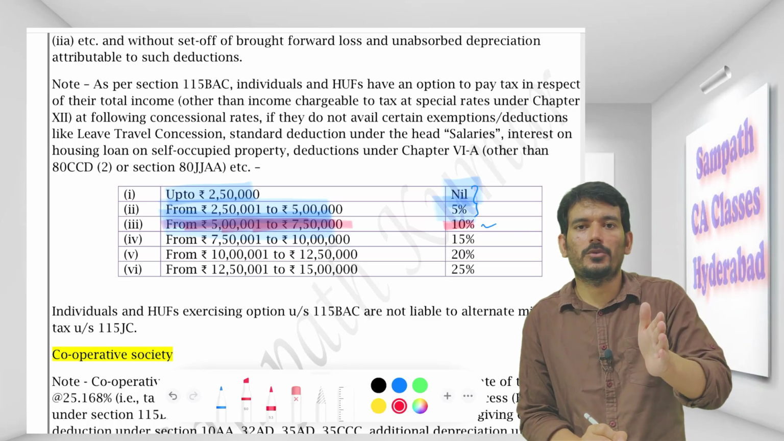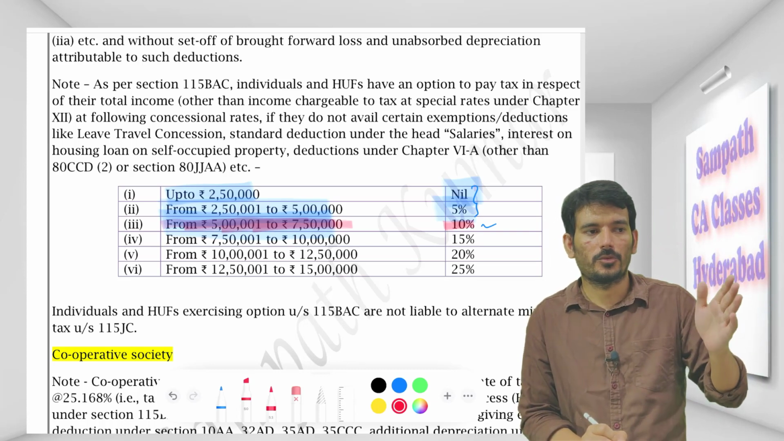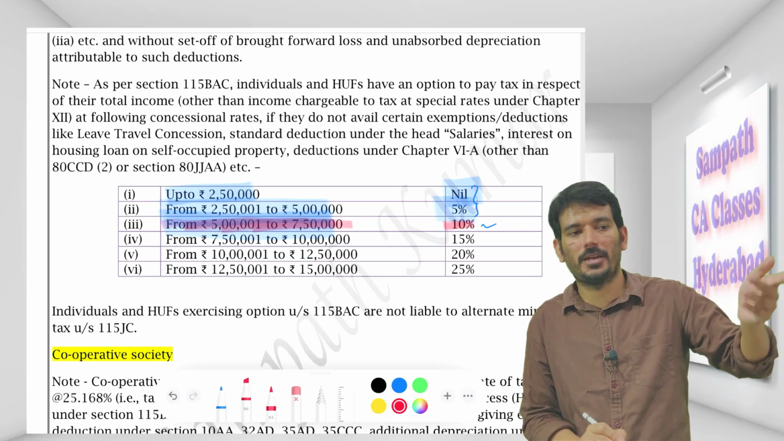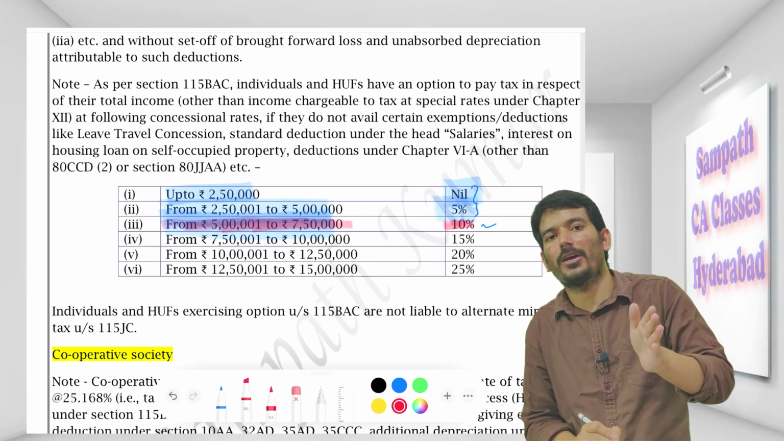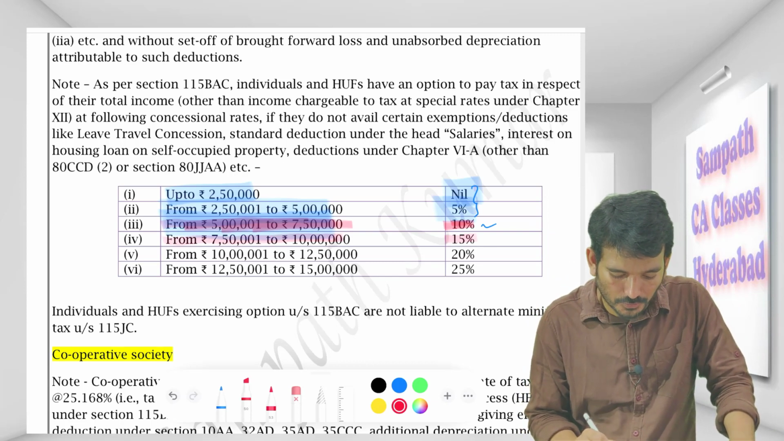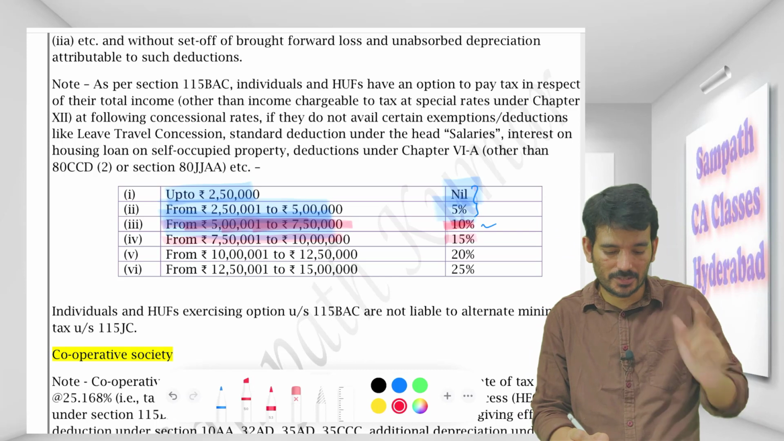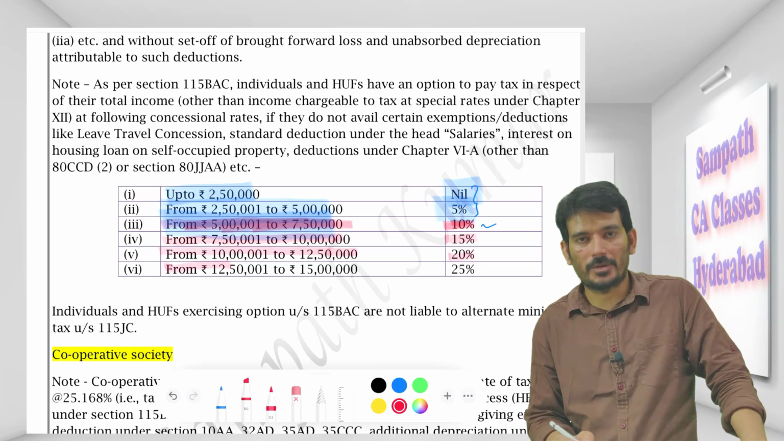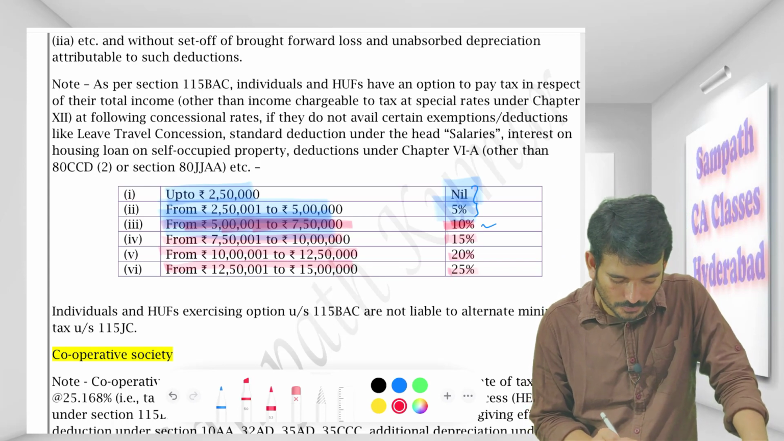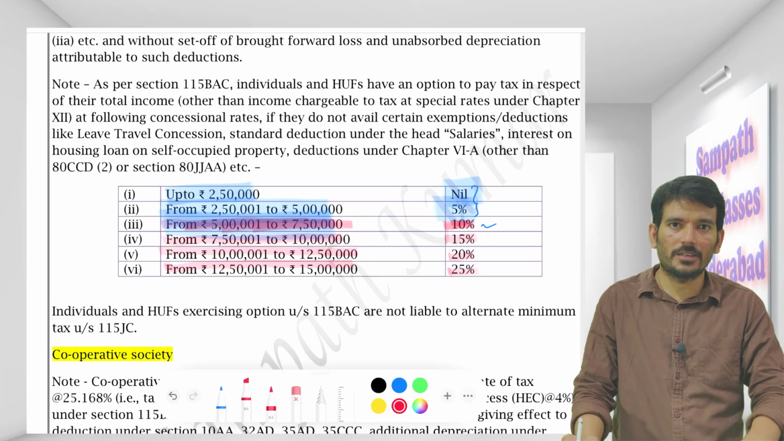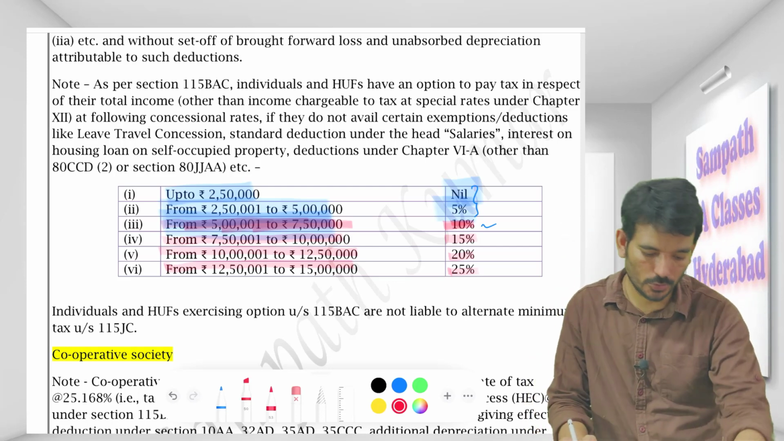Up to 2.5 lakh both same, 2.5 lakh to 5 lakh both same, 5 lakh to 10 lakh 20% there. Here 5 lakh to 7.5 lakh it is 10%, and 7.5 lakh to 10 lakhs it is 15%. Okay, so there is a 5% increment, and then 10 lakhs to 12.5 lakh again 5% increment, 12.5 lakh to 15 lakh 25% increment. So this is the benefit that is given to an individual and HUF.